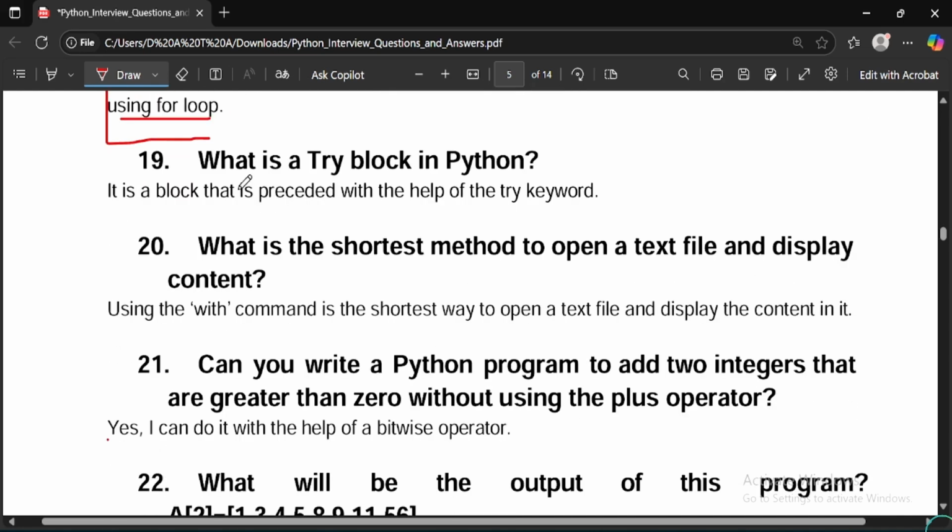And the 19th question, if asked, is what is a try block in Python? Then you can explain what is try block. Basically, it is a block that is preceded with the help of the try keyword.